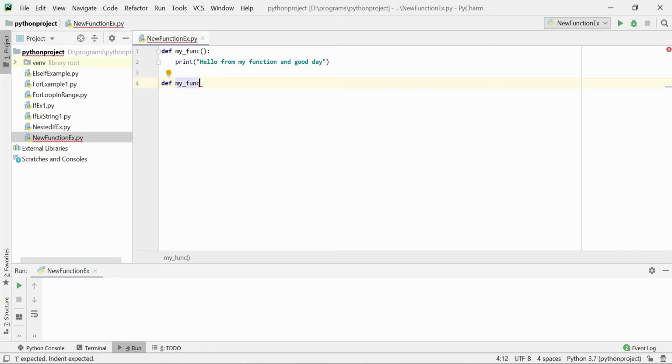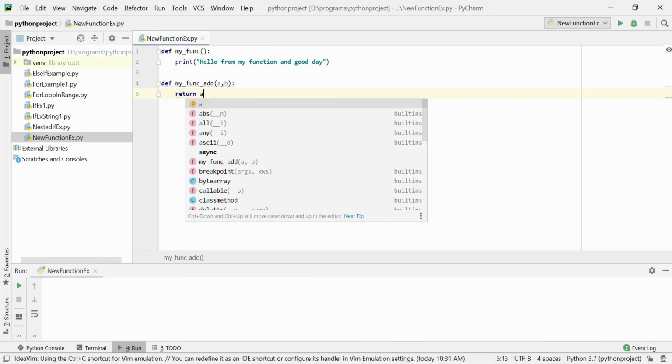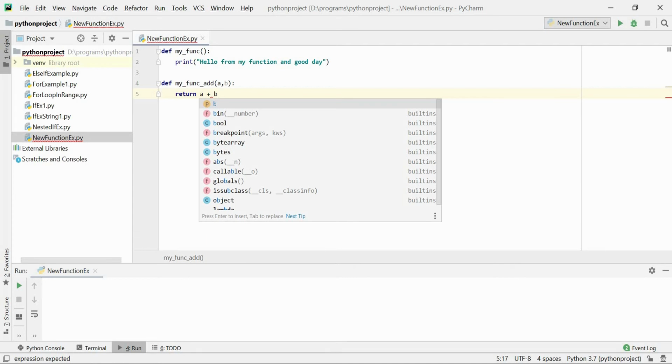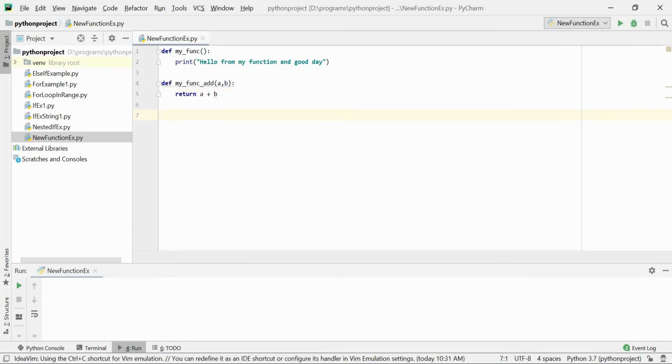Now the second function is adding, my func add. Here I am just returning the addition of two numbers. I am passing some parameters, and I am returning them by adding. In the same way, I am going to do multiple operations.